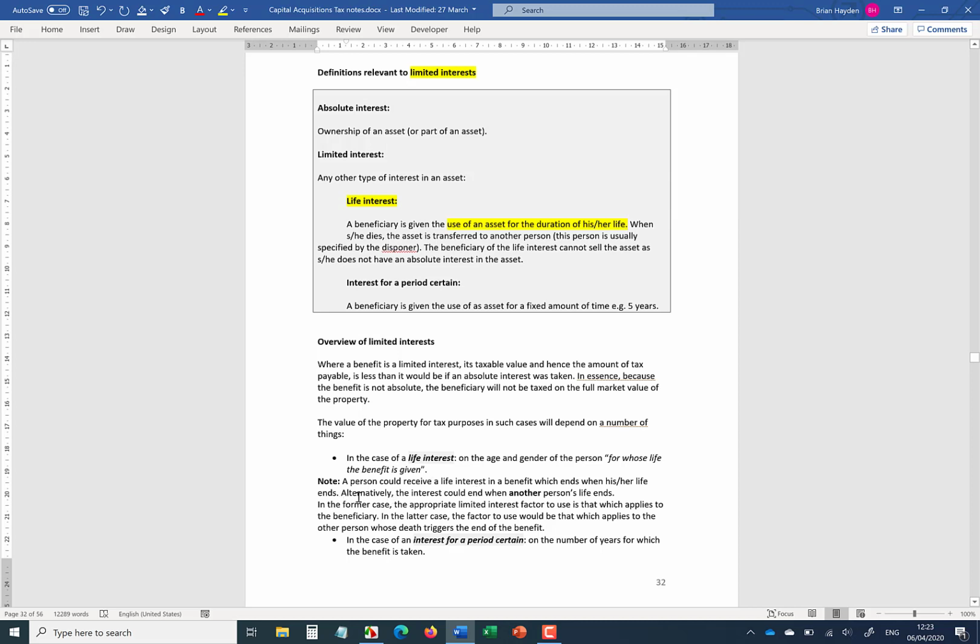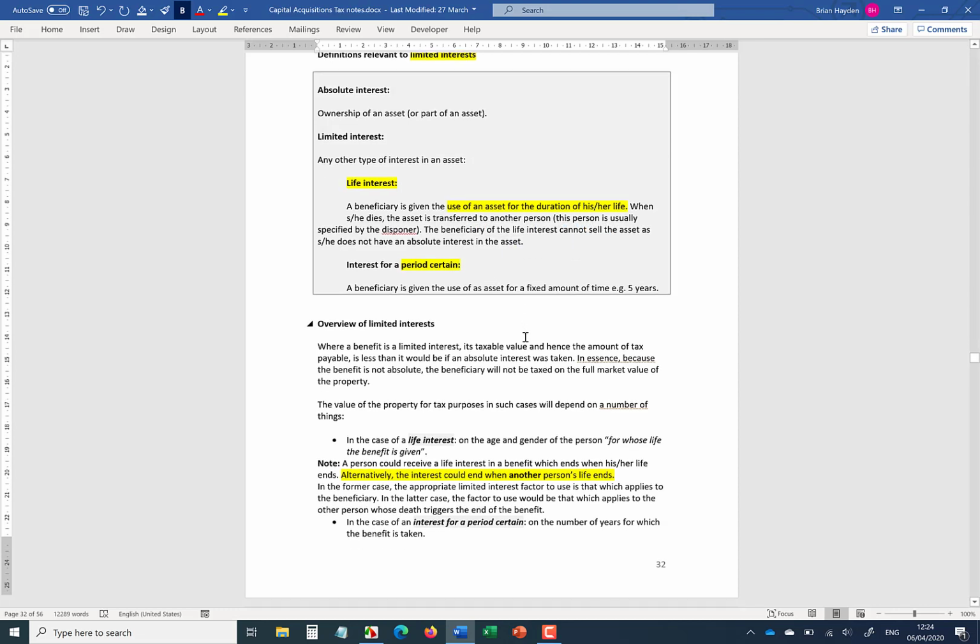So it's worth noting that it doesn't have to be just your life. The interest could end when another person's life ends. Alternatively, you could get an interest for a period certain, in other words, a defined number of years. So I may give an asset to, say, a niece or nephew between the ages of 20 and 25, so 5 years duration. That would be a period certain. So you get it for a fixed amount of time.